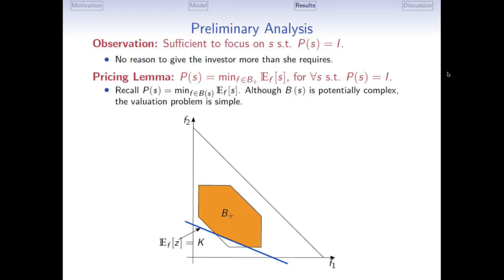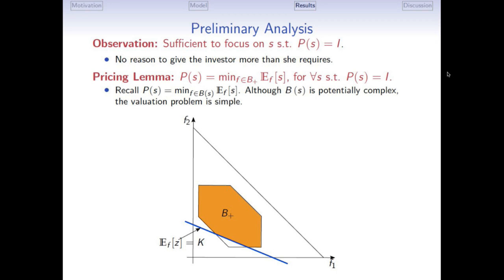Okay, so let me walk you through the intuition for the results, and importantly, why equity arises as an optimal financing. There are two preliminary observations. The first observation is that for equilibrium analysis, it's sufficient to look at securities that make the investor break even. The intuition is that if there is some security you offer that brings a positive payoff to the investor, you can slightly decrease the payoff from this security, and the investor is still going to be happy to accept it.